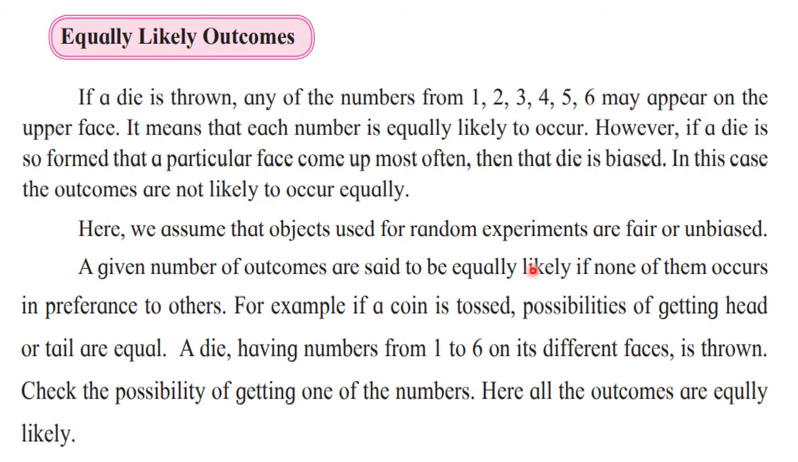Okay, so here we can say that every outcome is equally likely to occur. If no preference is given, then we take the outcomes to be equally likely. If we toss a coin, the possibility of getting head or tail is equal, 1 upon 2, half. Suppose the die has faces with 1 to 6 written, then the possibility of getting each number is 1 upon 6. Now let's go ahead.